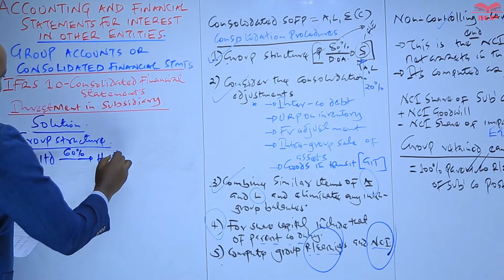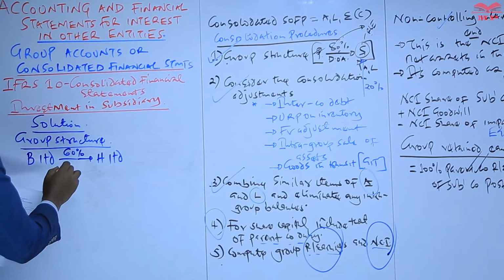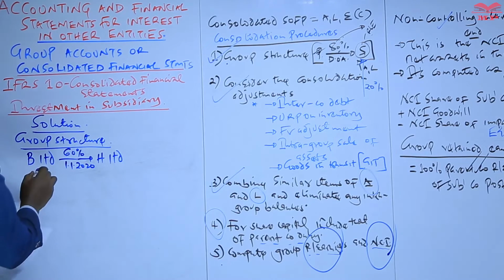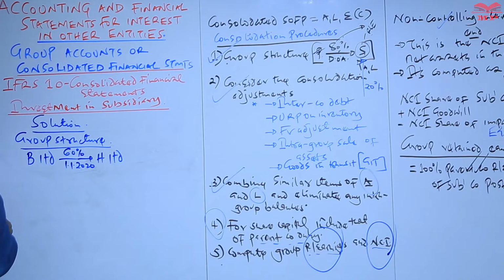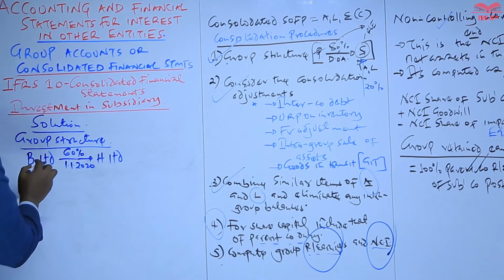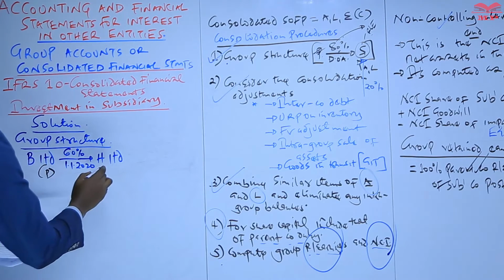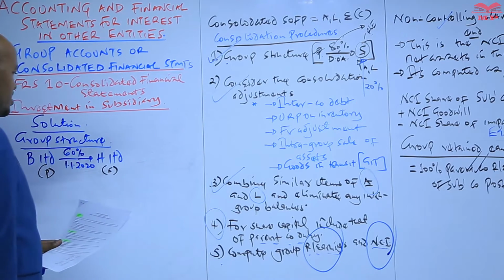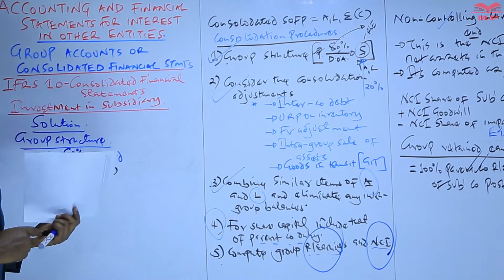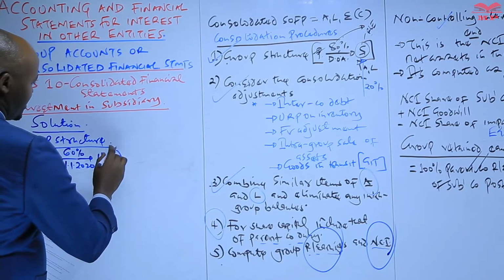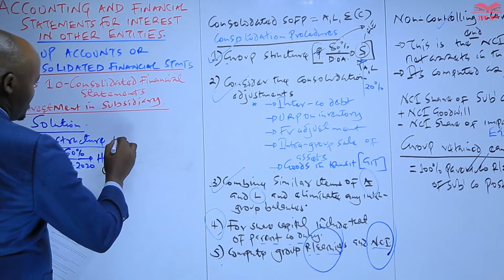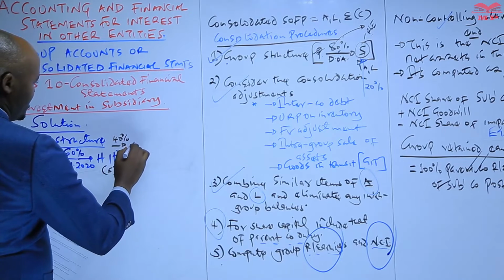H Limited on 1st of January 2020. So B Limited will be our parent company, whereas H is our subsidiary. And from this information, we can say that in this subsidiary the minority shareholders have an interest equal to 40%. The percentage NCI is 40%.